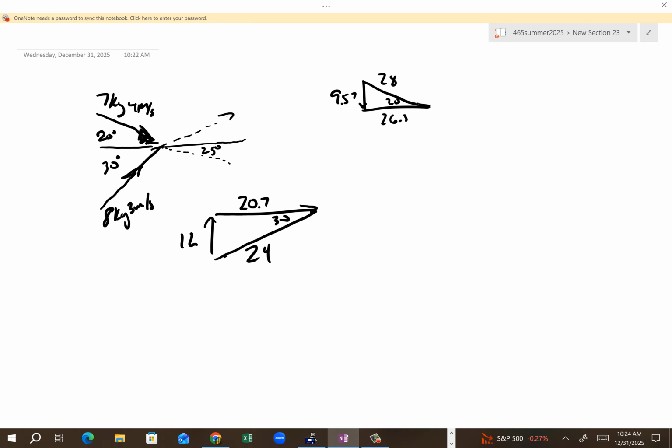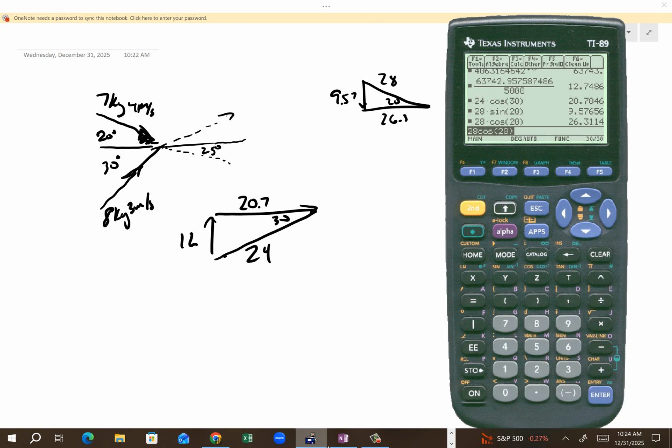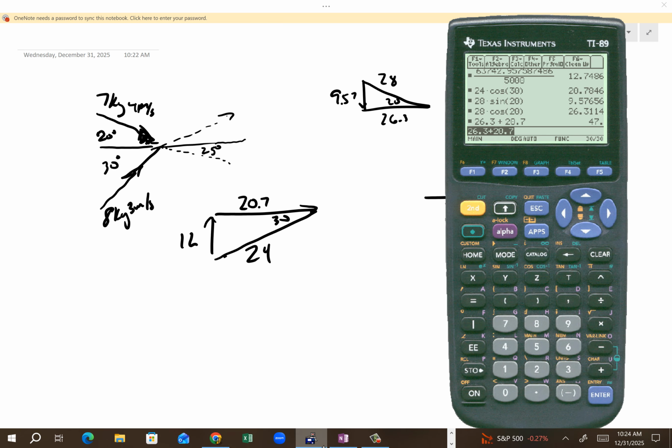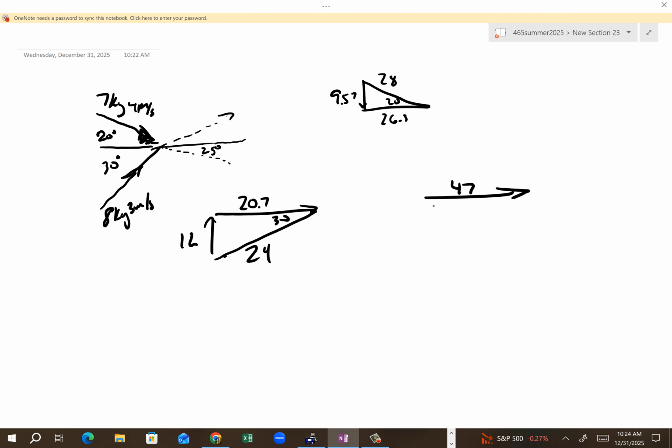So meaning we have 26.3 plus 20.7. We have 47 in this direction. We have 12 up, 9.57 down. 12 minus 9.57 is 2.43 upwards. Yes?